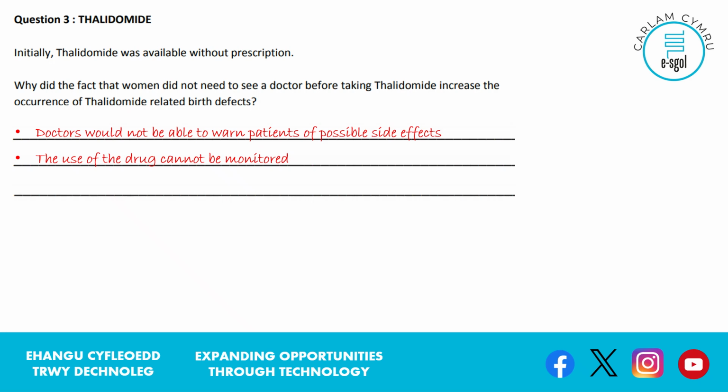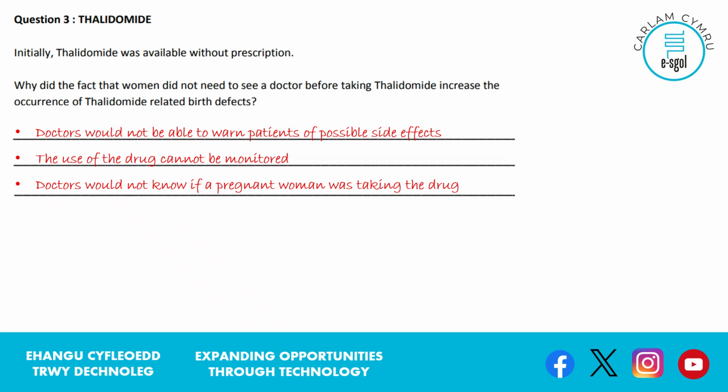Once they're used by millions and millions of people, doctors have an opportunity to highlight when they think there may be some possible side effects. And as a result, if enough of those are reported, we can then inform patients, or perhaps even stop prescribing that drug. So it's not monitored in that way. Patients who buy the drug are effectively left to their own devices. Doctors would not know if a pregnant woman was taking the drug. So they have no idea.